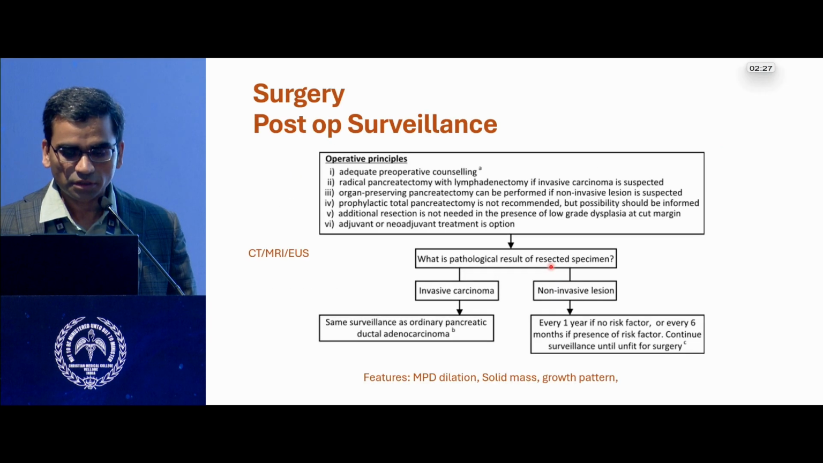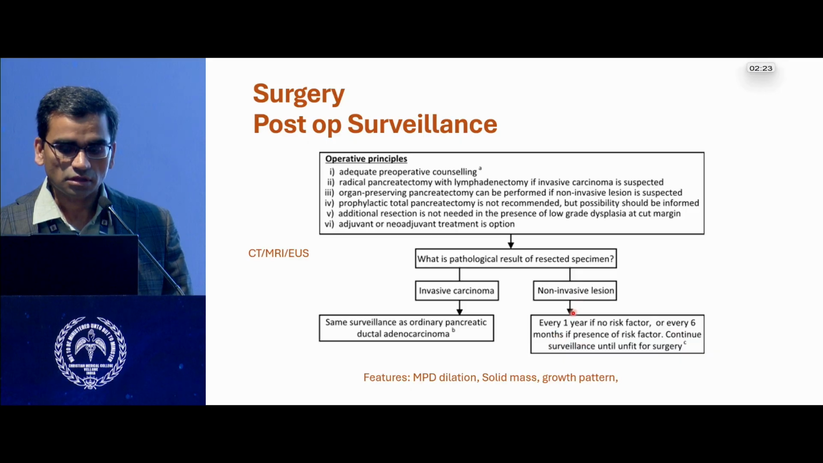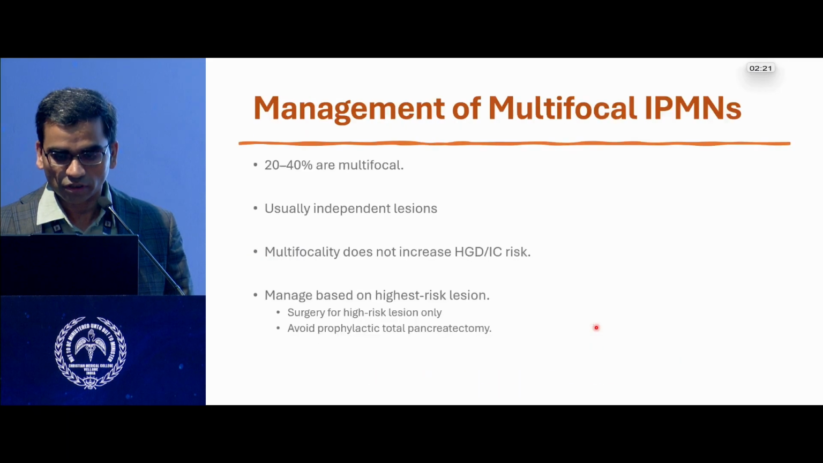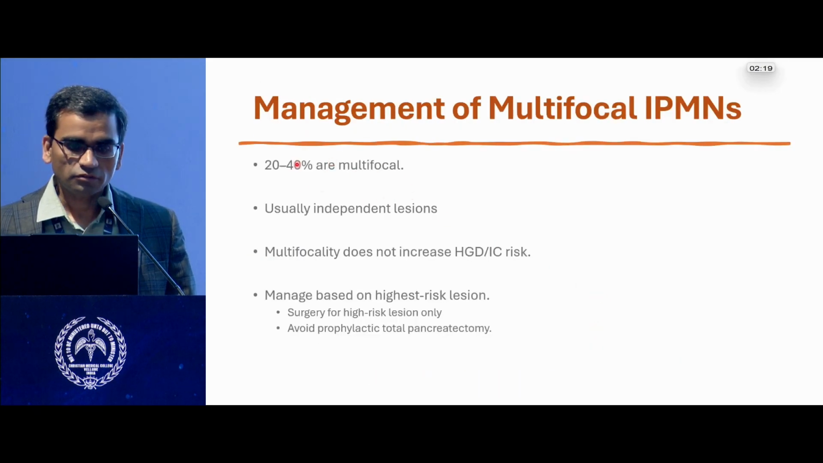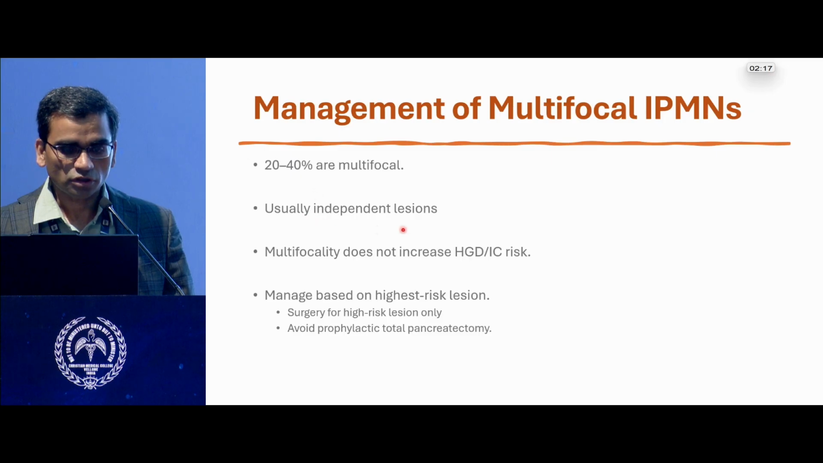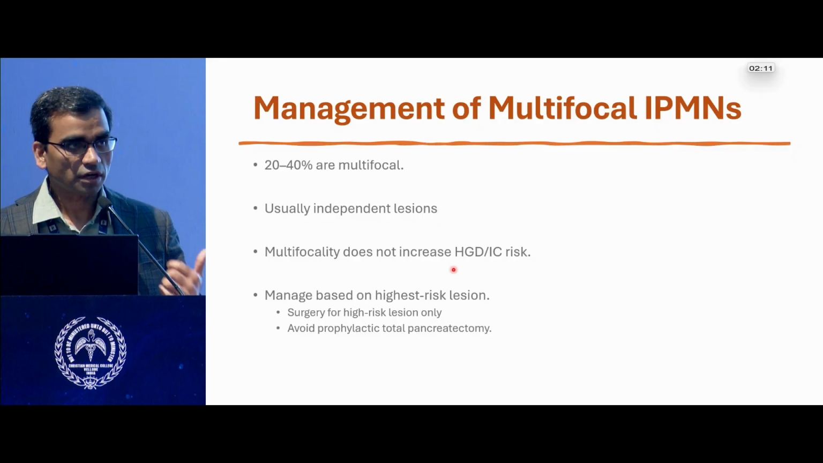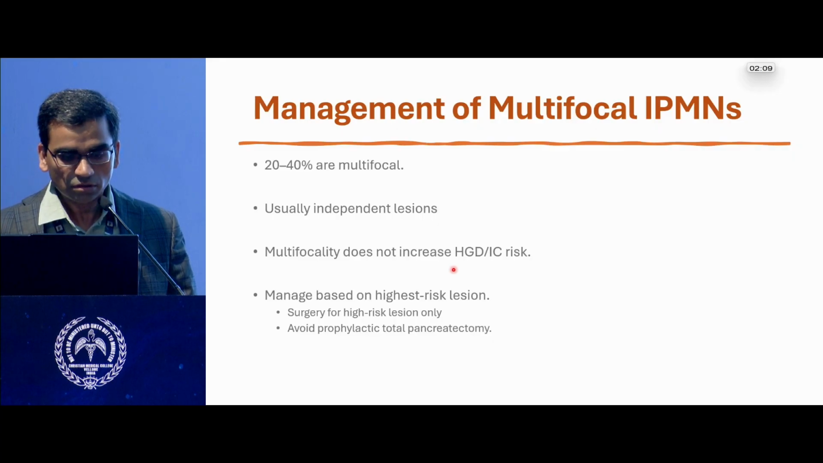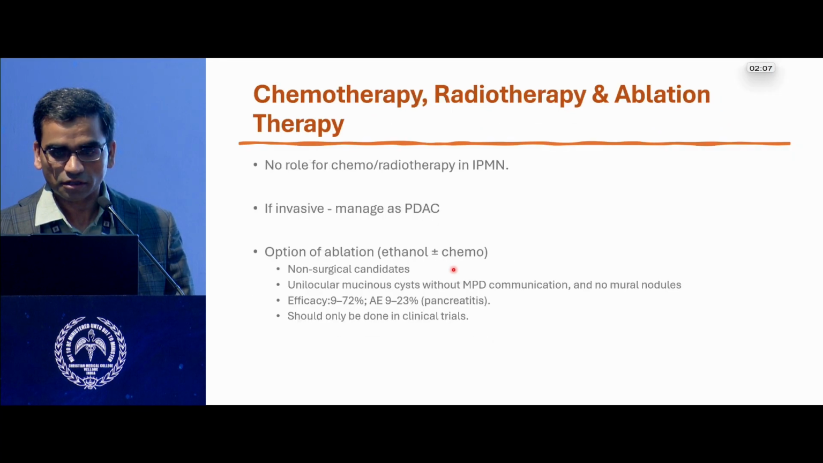The generally recommended thing is, if there is a high grade dysplasia, it is at 6 months, or if there is no risk factor, it is at 1 year. So what about multifocal lesions? It can happen in 20 to 40%, usually independent lesions. It does not increase the risk of high grade dysplasia, but you need to manage the highest risk lesion, but avoid prophylactic total pancreatectomy in these cases.